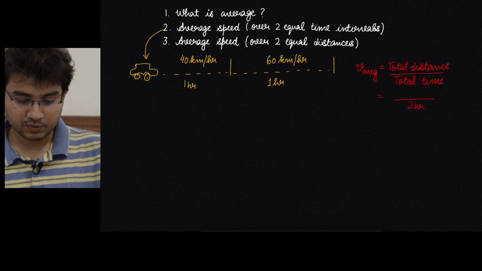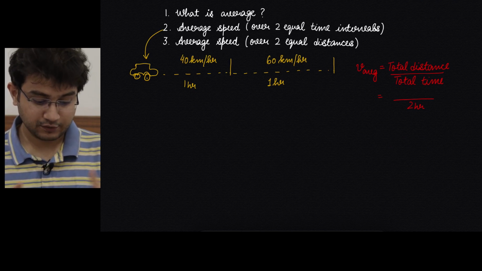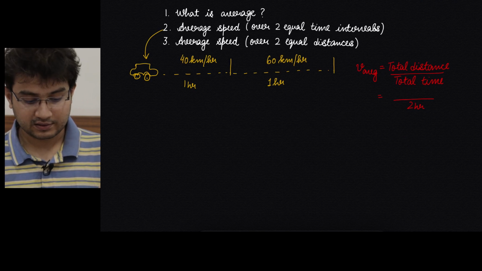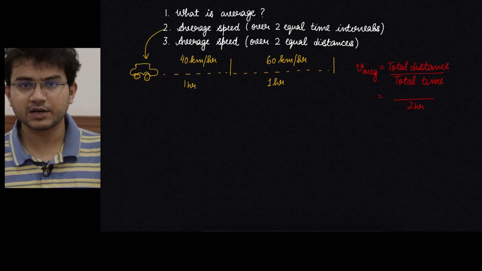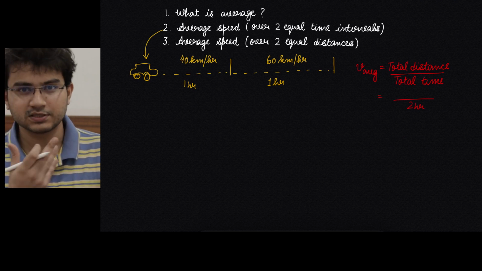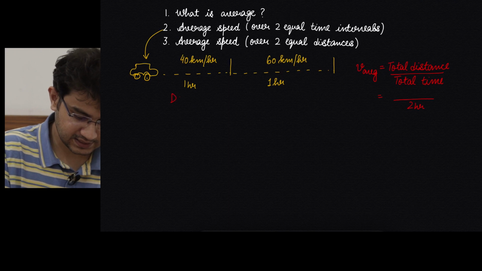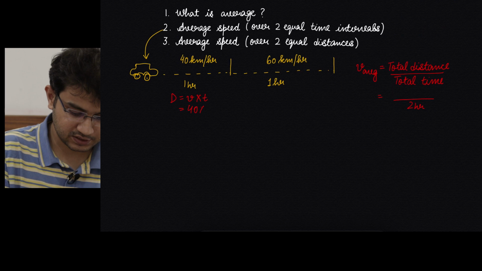Now if you look at the numerator, the total distance, if you are going for 1 hour at a speed of 40 km per hour, how much distance do you cover? It's very obvious, 40 km per hour means 40 kilometers in 1 hour, or the other formula is distance is speed into time. So this is 40 into 1, which is 40 kilometers.